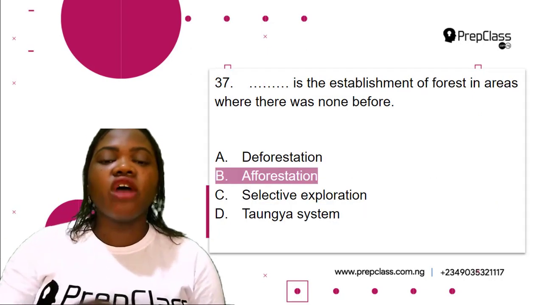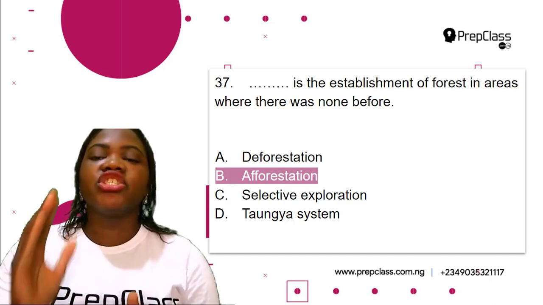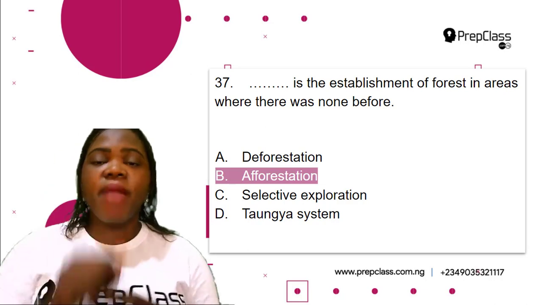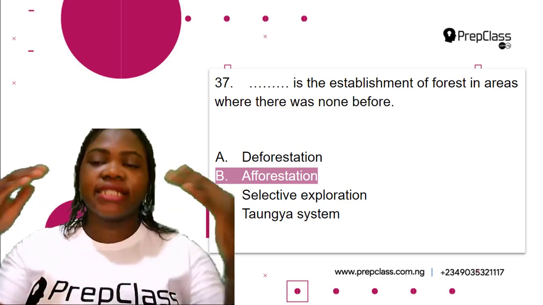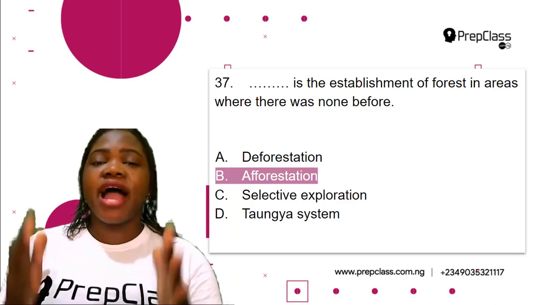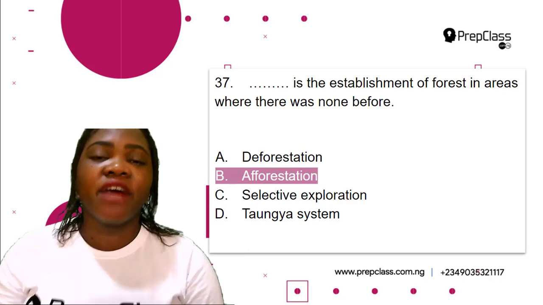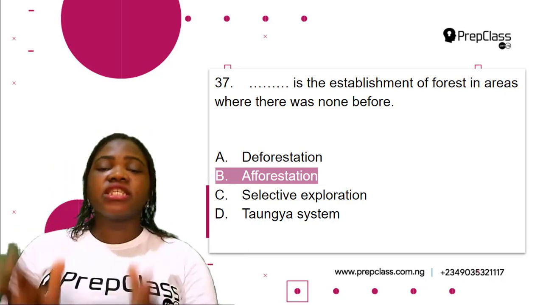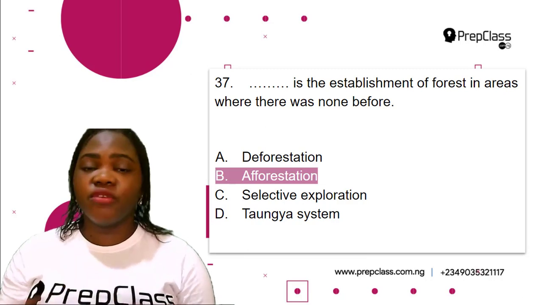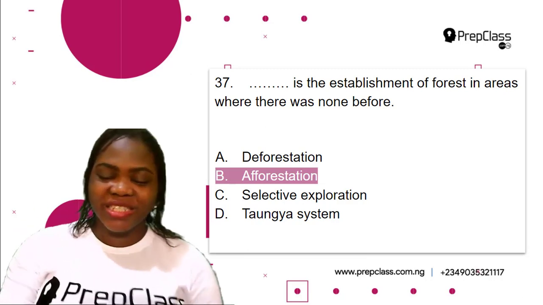So which of the following is the correct option? Dash is the establishment of forest in areas where there was none before. Remember, afforestation is the establishment of forest or a stand of trees in an area where there was none before. So the correct option here is B, afforestation.